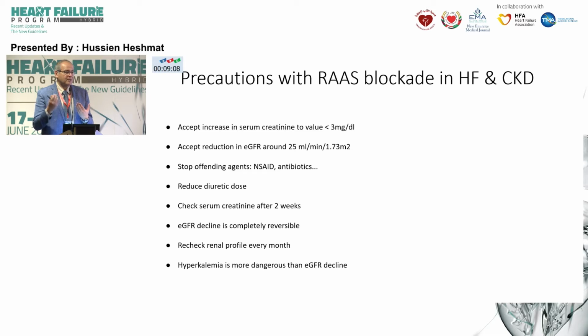We need to give them something that protects the heart and the kidney, but we're worried about some decline in kidney function. And there's a very nice document from the European Society of Cardiology on this topic. We need to accept some increase in serum creatinine, of course less than 3, and we can expect some decline in eGFR within 25 mL per minute. We need to reduce the diuretic dose if we can. We need to stop any offending drugs, nephrotoxic antibiotics, non-steroidal anti-inflammatory. We need to be sure that this transient change in eGFR is completely reversible. So if for any reason you stop the medication, then the kidney functions will return if you need to do that.